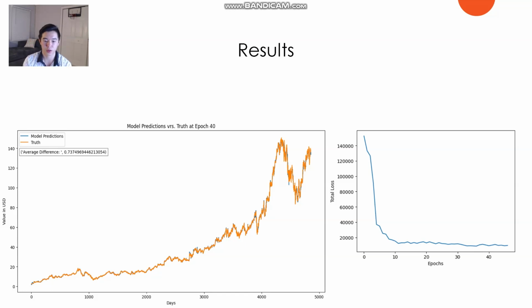And additionally, I want to create a real-time version. This could be used by day traders, and it can predict stock prices minute by minute instead of day by day.